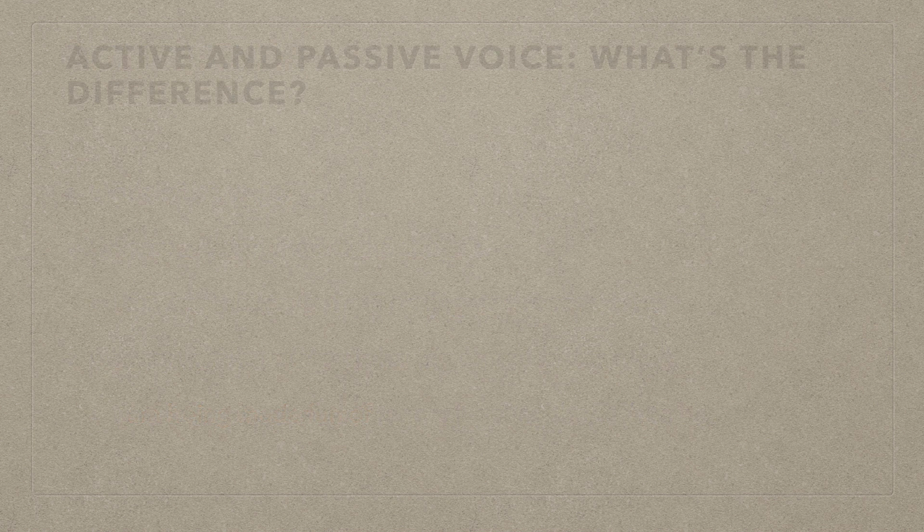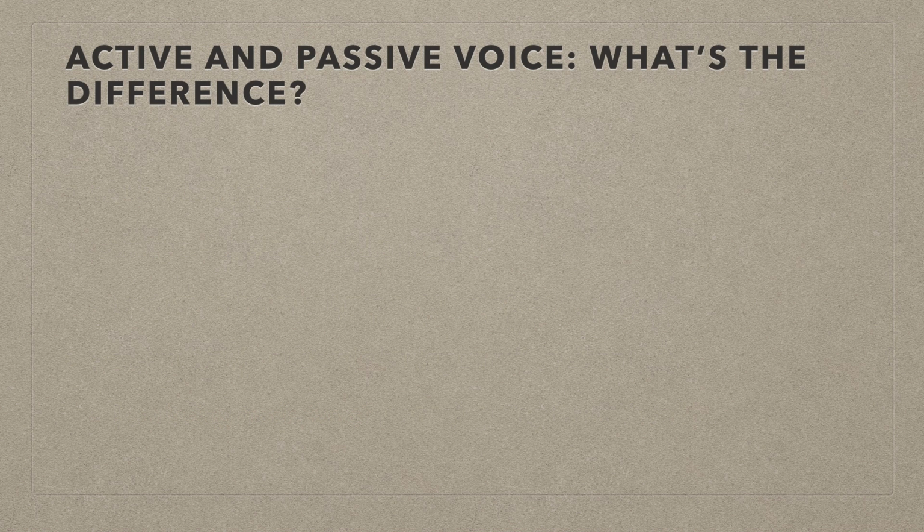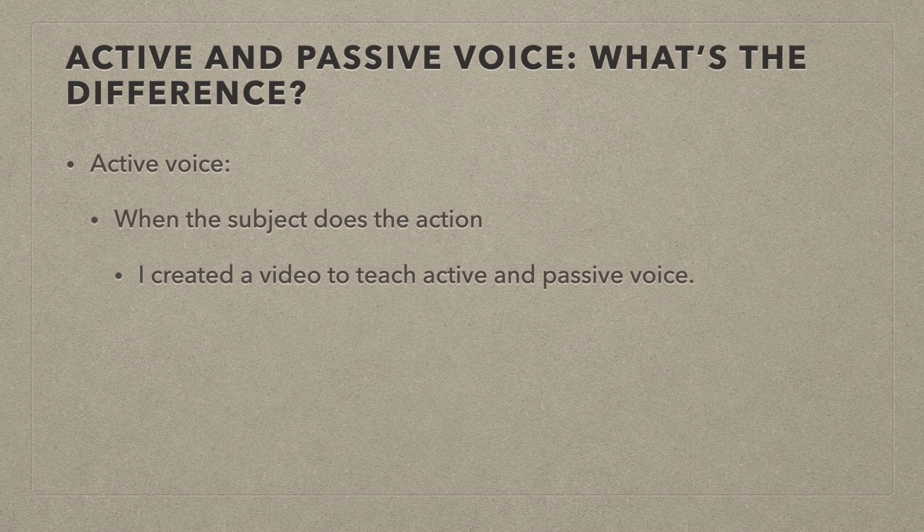Okay. Now that we have those kind of defined, we have active and passive voice. The question is, what's the difference? First, active voice is when the subject does the action, right? So, I created a video to teach active and passive voice. The sentence is written in active voice. We have the subject I. We have the verb created. It's an action verb. The subject, I, is doing the action.